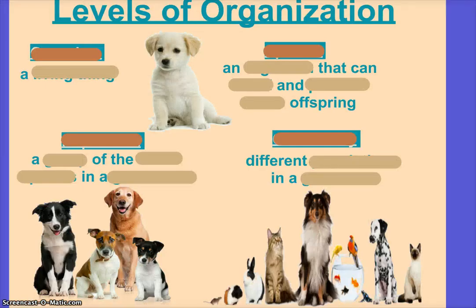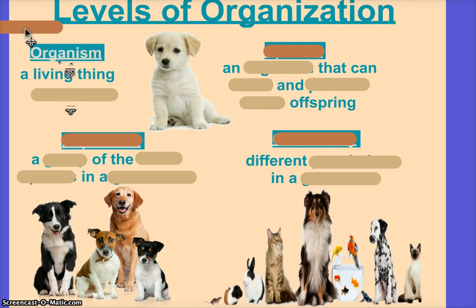Or a review, actually. We talked about levels of organization last test. So what's the first? A living thing, what's that? Organism, good. Organism is a living thing.